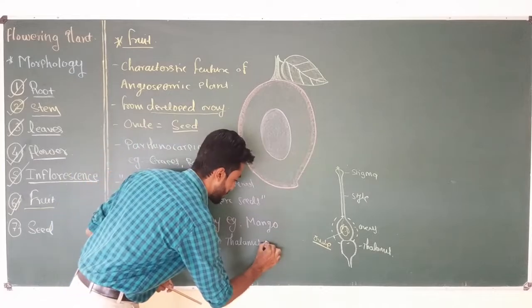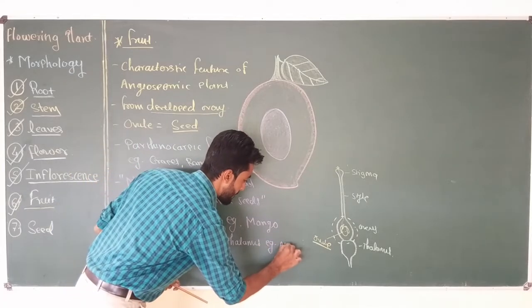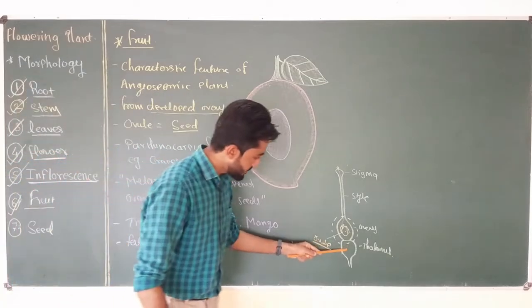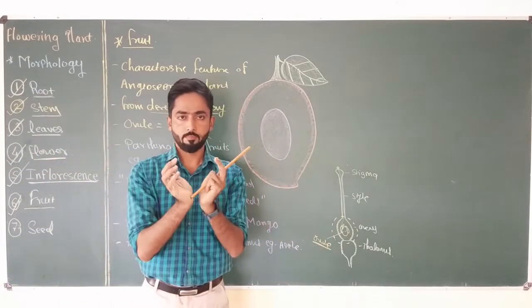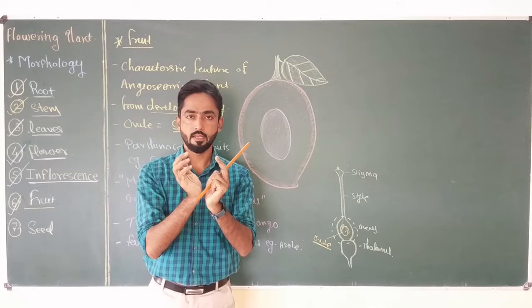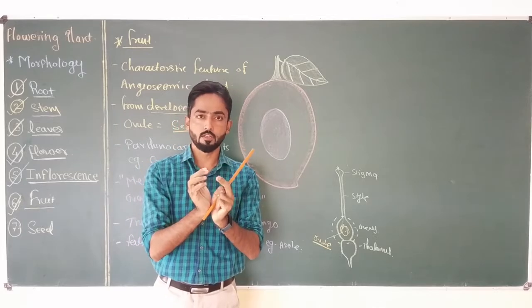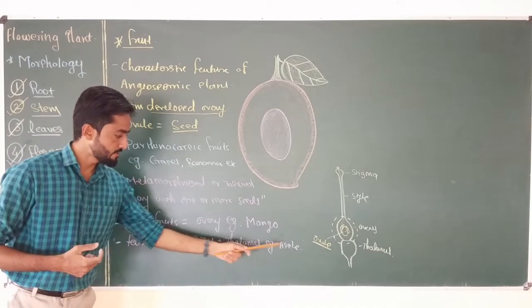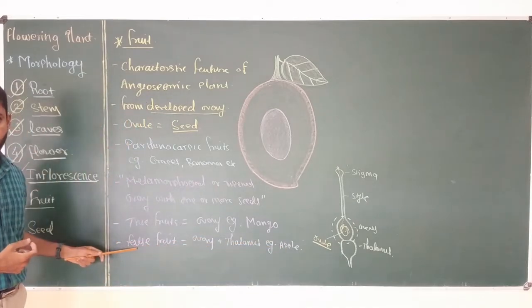An example of false fruit is apple. In the case of apple, the thalamus grows around the ovary at the time of fruit formation, and then it forms the main fleshy part which we generally eat. So apple is the example of false fruit.